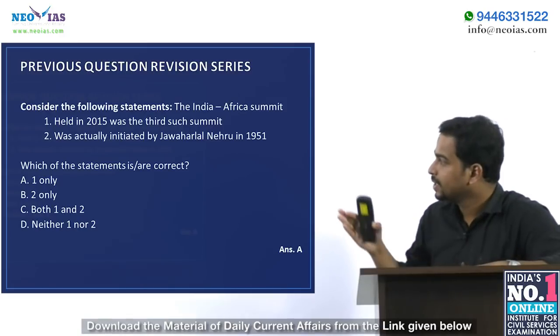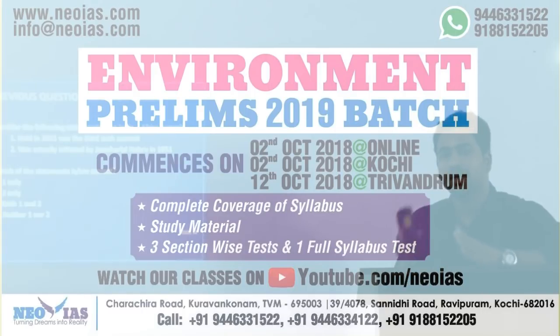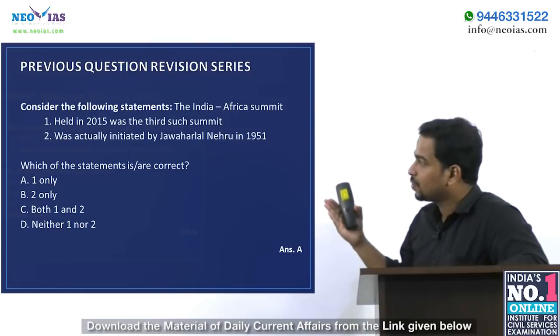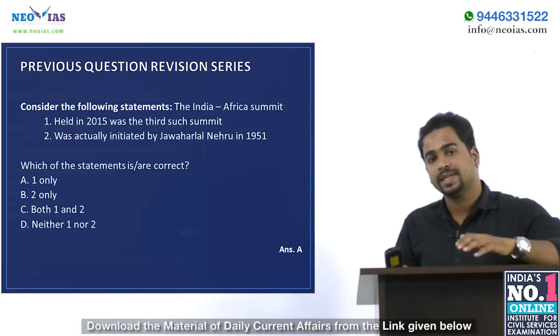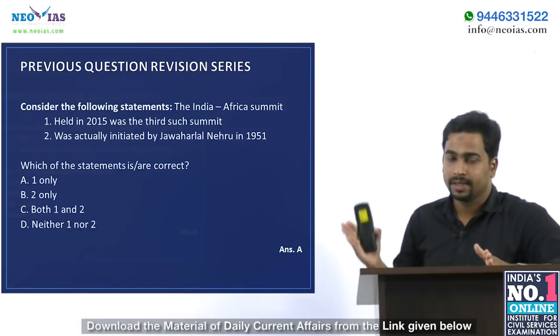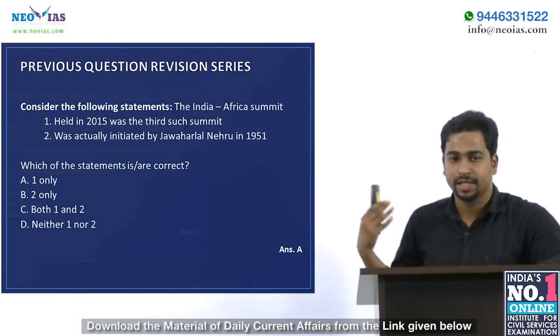We have to learn the chronological order, like which was the last summit. And the second statement shows UPSC also wants us to learn the historical background of these summits, organizations and important international meetings. Please keep in mind these two points.